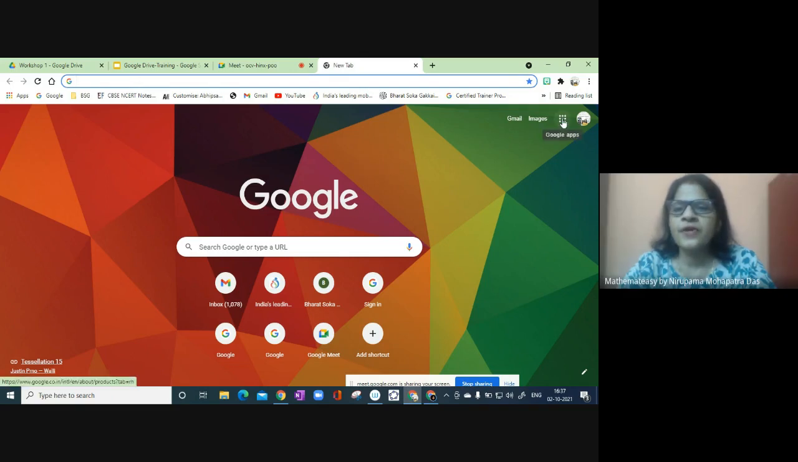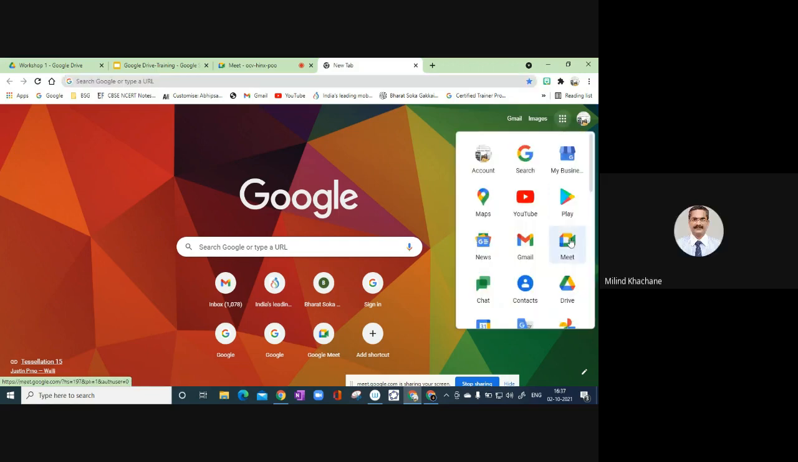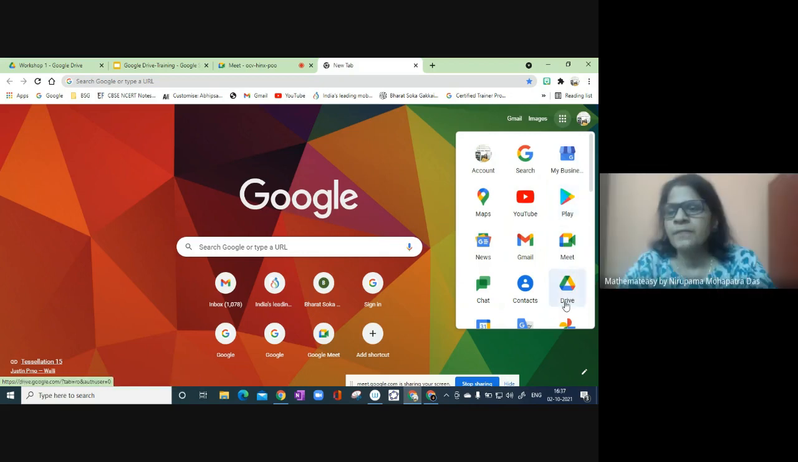Or the easiest way is this waffle, this nine dots. These magical dots, when we click, all the apps are there. So here we can have Google Drive.